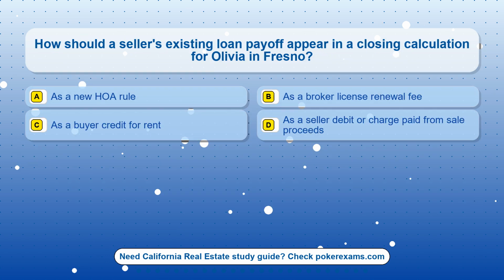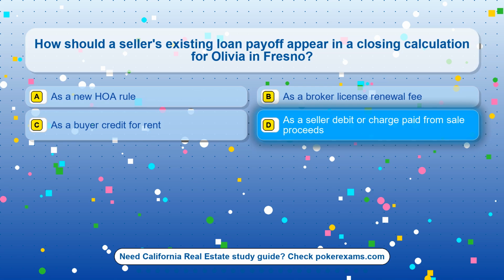Question 25. How should a seller's existing loan payoff appear in a closing calculation for Olivia in Fresno? Option A. As a new HOA rule. Option B. As a broker license renewal fee. Option C. As a buyer credit for rent. Option D. As a seller debit or charge paid from sale proceeds.